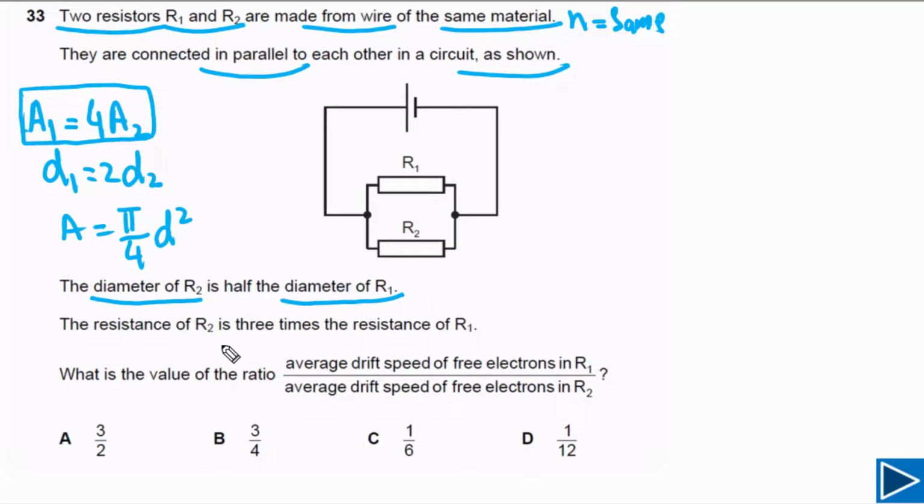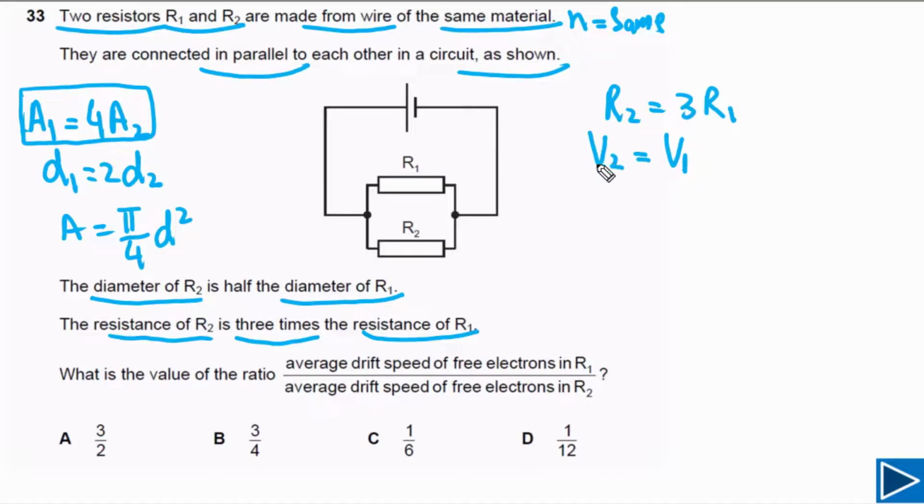It is also given to us resistance of R2 is 3 times the resistance of R1. So R2 is equal to 3 times R1. But if you look at these two resistors, they are connected in parallel. So it means V2, the potential difference across the second resistor, is equal to potential difference across first resistor.